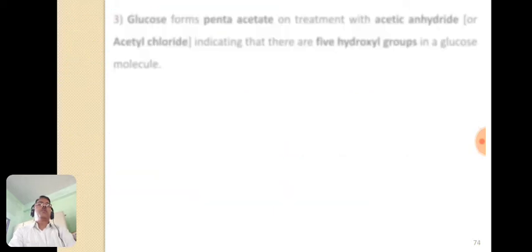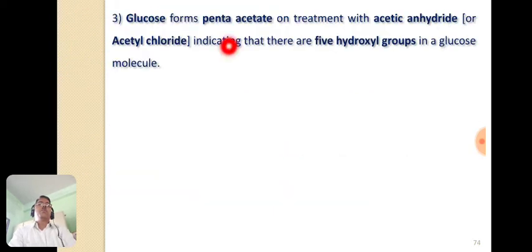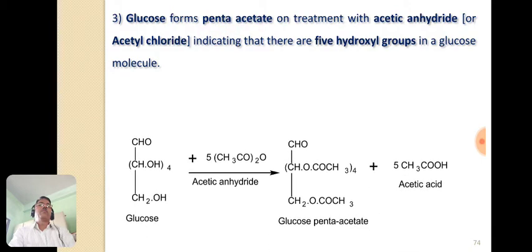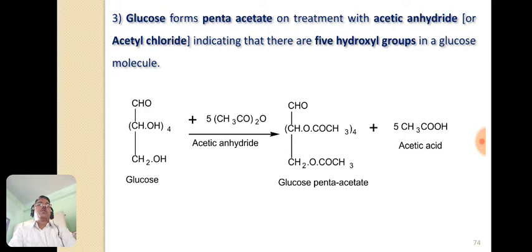Now the third evidence is that glucose forms the pentaacetate when treated with acetic anhydride or acetyl chloride. So this indicates that there are 5 hydroxyl groups in a glucose molecule. All these 5 hydroxyl groups are acylated and that forms the pentaacetate derivative of glucose. So the reaction is shown here. This is the glucose molecule. There are 4 hydroxyl groups and 1 hydroxyl, total 5 hydroxyl groups in a glucose molecule, and when it is treated with acetic anhydride, then it forms glucose pentaacetate.